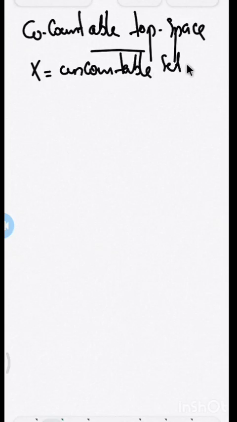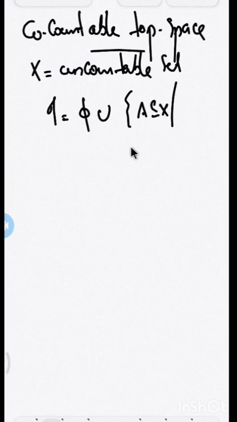When the set is not uncountable, then automatically every subset will belong to our collection. That will lead to the power set topology itself. That's why we consider an uncountable set. Now, I define tau as the empty set union the co-countable subsets of X, the collection of all A subset of X such that A is co-countable.